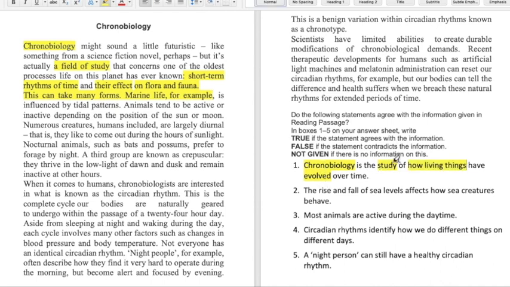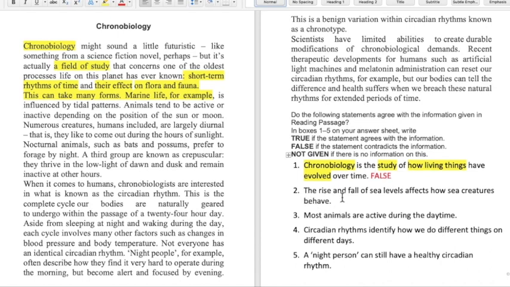Okay, study is there, but in the passage it says that it is a field of study that concerns short-term rhythms of time and their effect on flora and fauna. And here it says study of how living things have evolved over time. So does the passage say that it is the study of how living things have evolved over time? No. It says what is the short-term rhythms of time and what has been the effect on flora and fauna. So we are going to mark this as false.